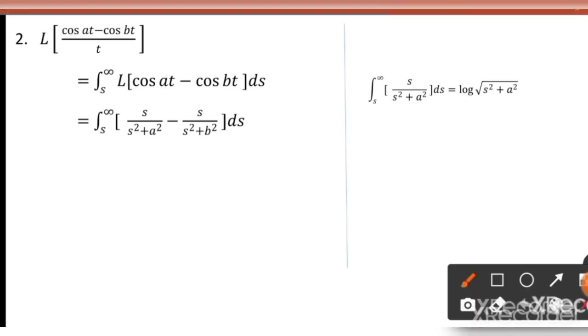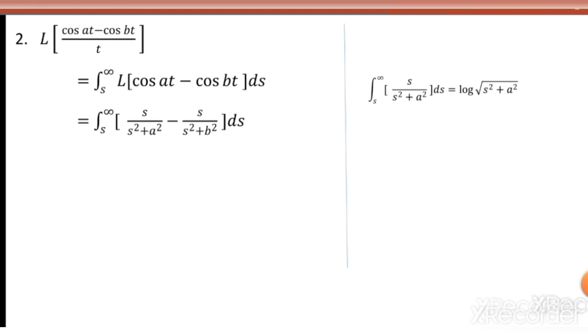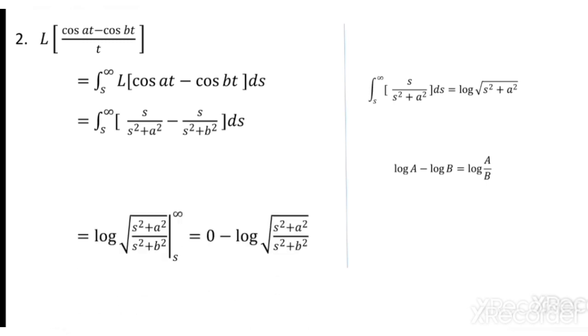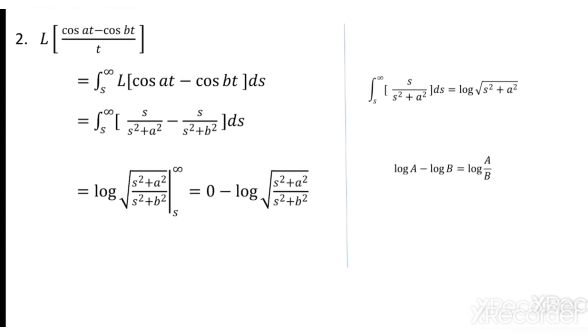Here we have s square plus a square, and its direct derivative is 2s. So you can multiply by 2 and divide by 2: half times 2s by s square plus a square. So log of s square plus a square, but outside I have half, so it is half log s square plus a square. You know n log m is log m power n, that's why it is log root s square plus a square. I have just applied that result. So I have log root s square plus a square minus log root s square plus b square. But we know that log a minus log b can be written as log a by b. That's why I have log root s square plus a square by s square plus b square.